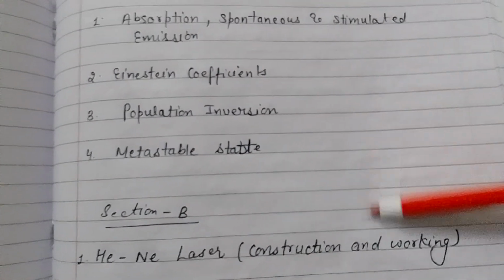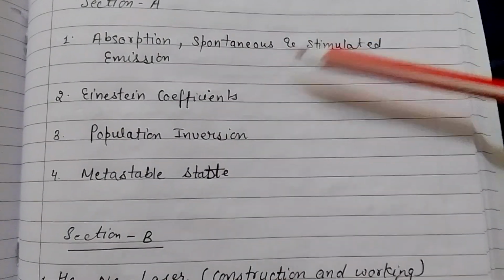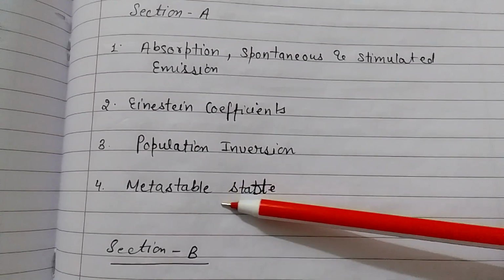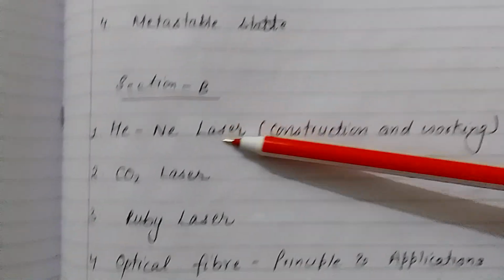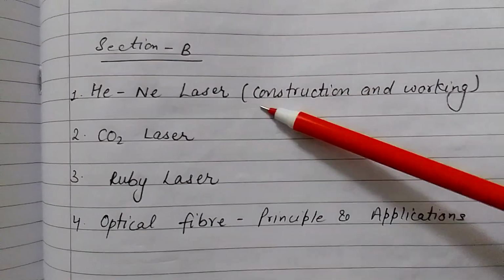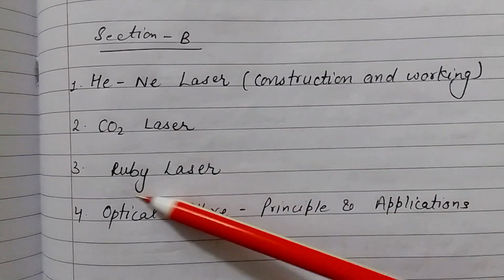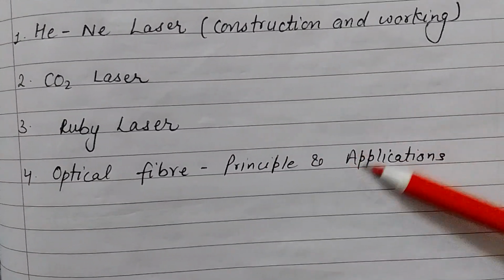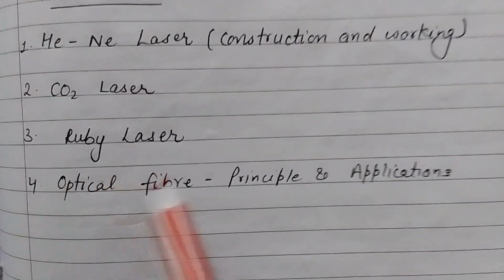Now I will tell you the important topics that you have to do. Section A: absorption, spontaneous and stimulated emission, Einstein coefficients, population inversion, metastable state. Section B: construction and working of laser, CO2 laser, ruby laser, optical fiber, principle and applications of optical fiber.